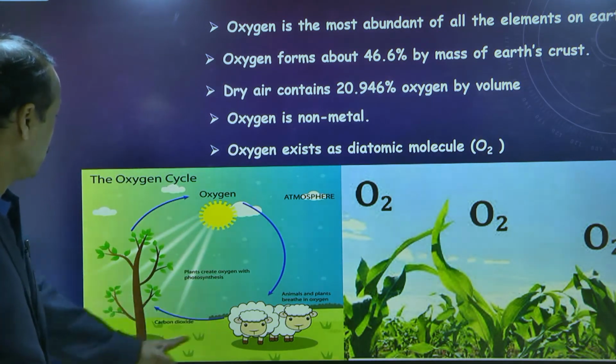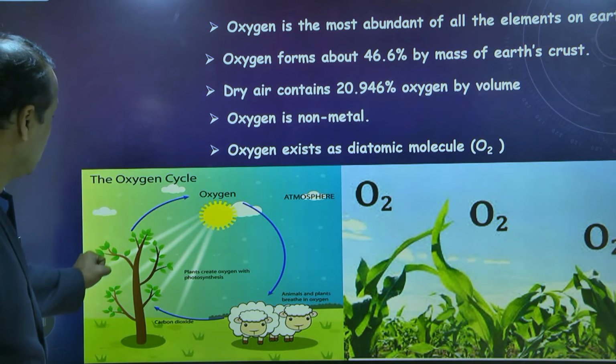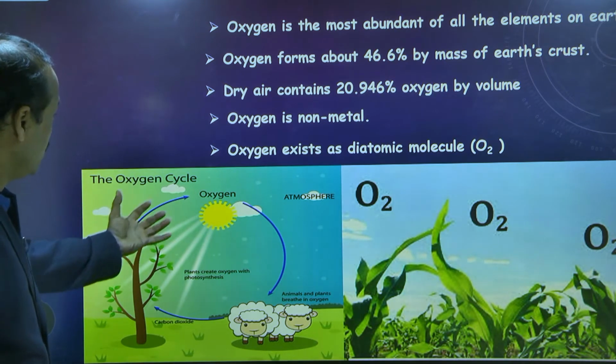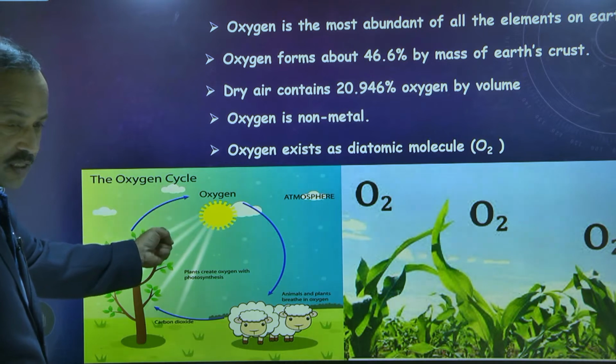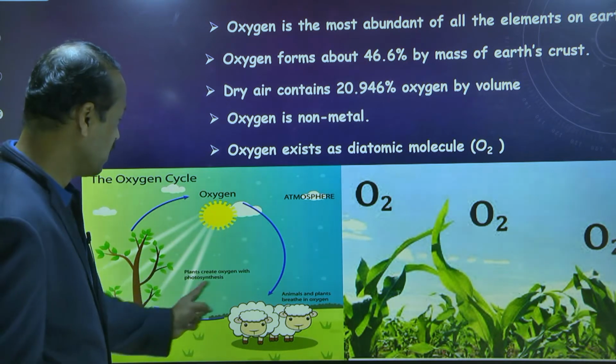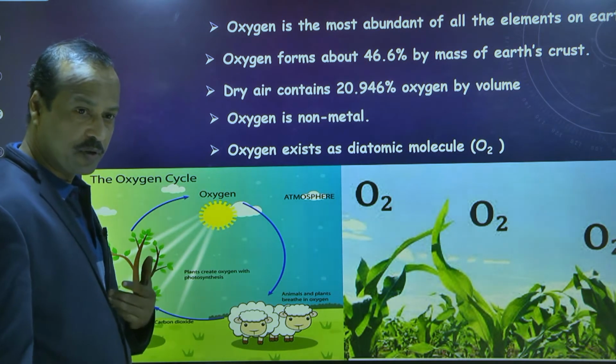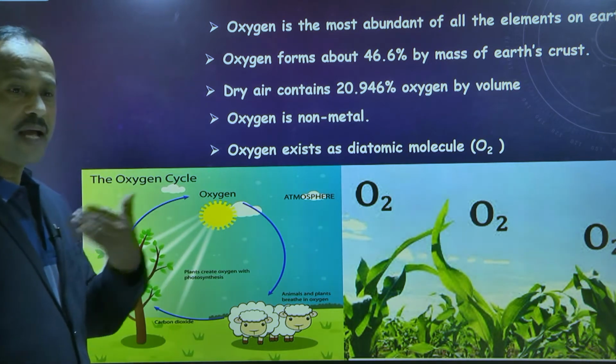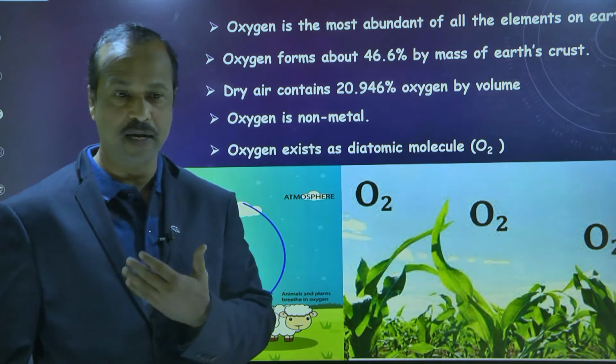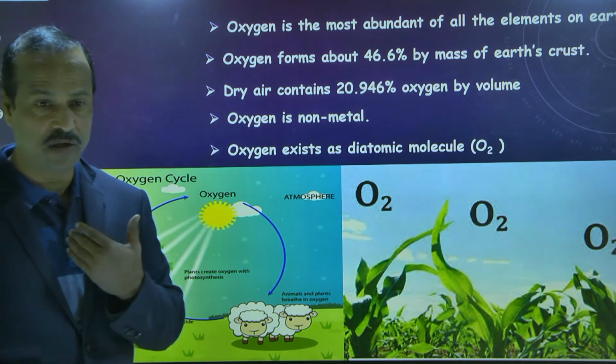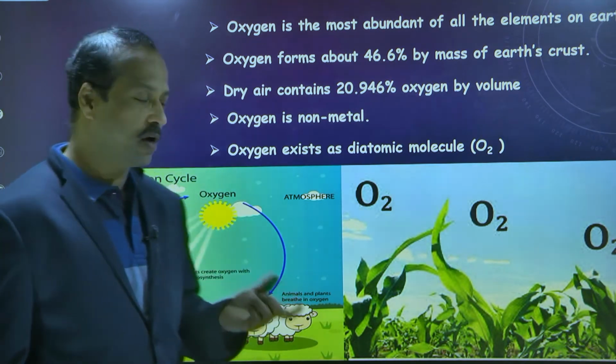So this is roughly the oxygen cycle you can see here. Plants release oxygen during photosynthesis, and this oxygen is taken by the animals, including human beings also. They respire: they inhale the oxygen and exhale the carbon dioxide.